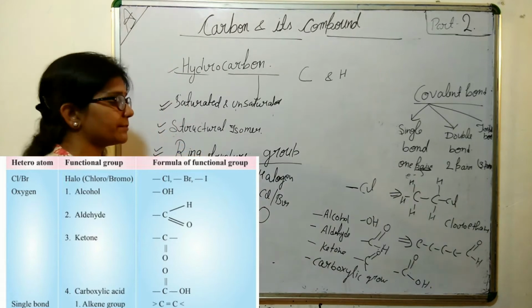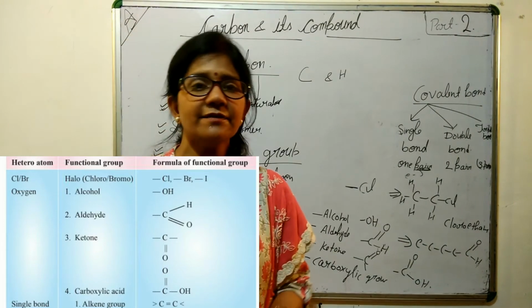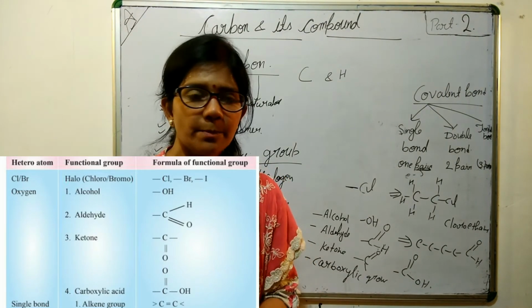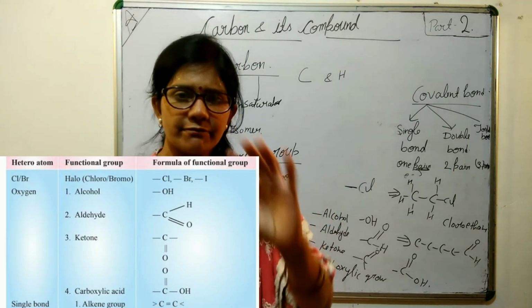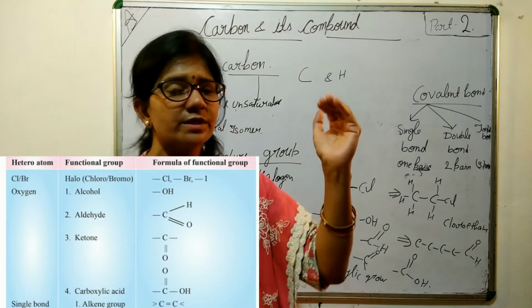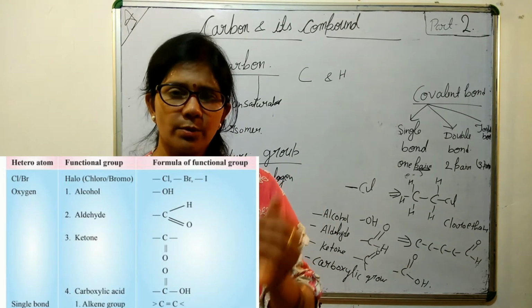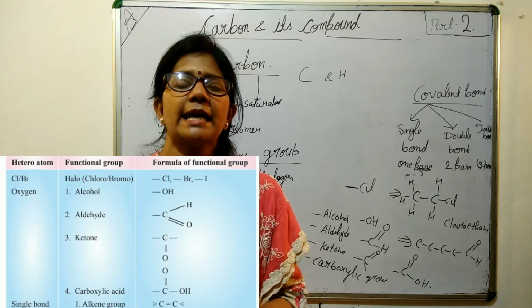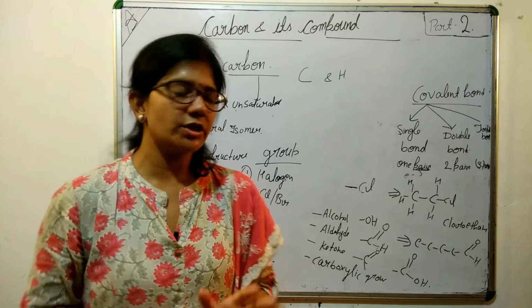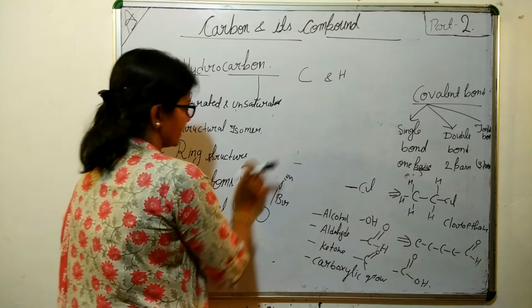And this chemical property doesn't change if the same functional group is present in two or more carbon compounds.